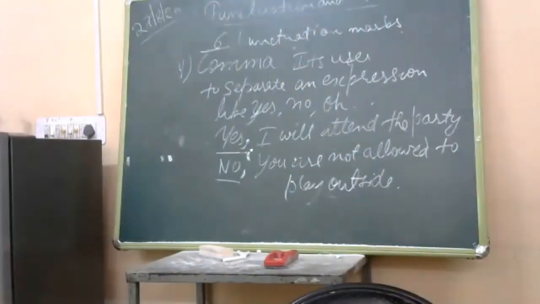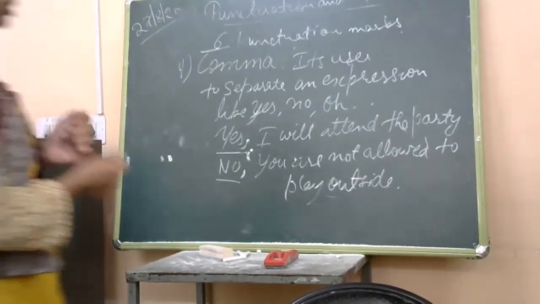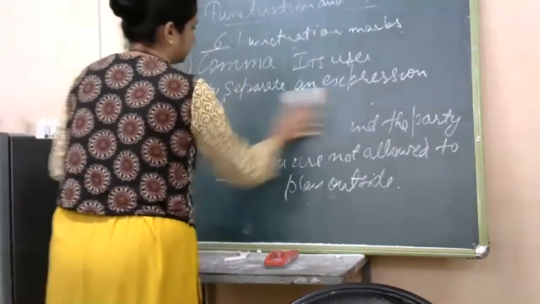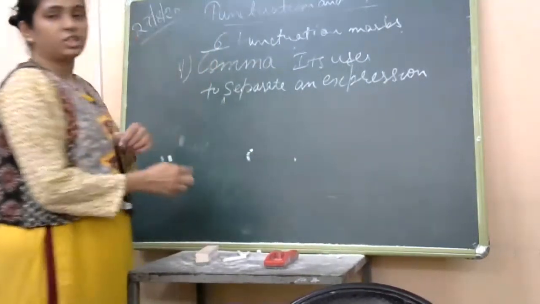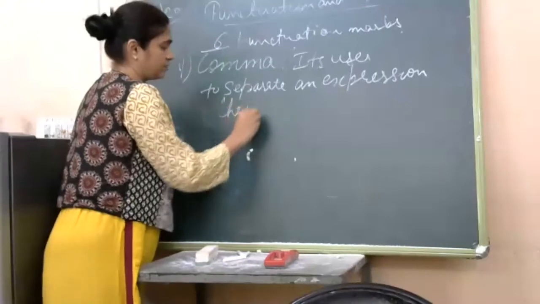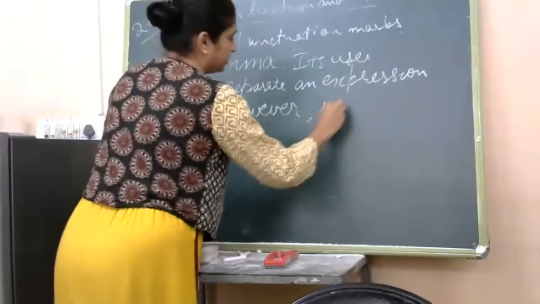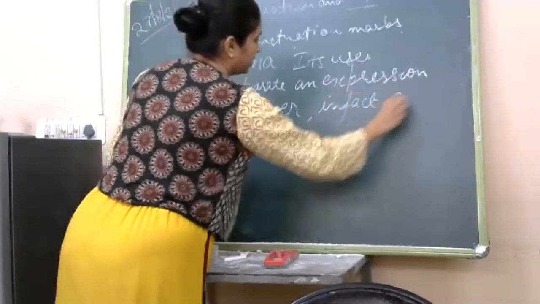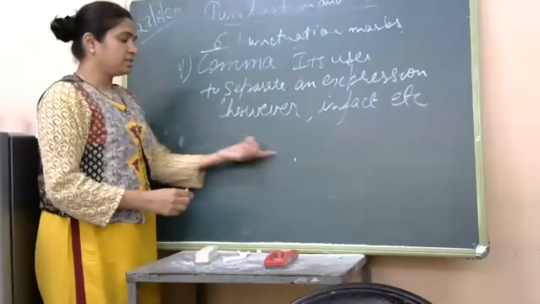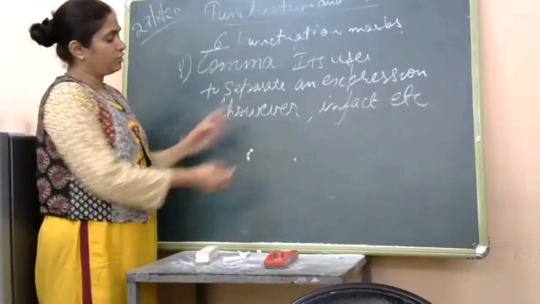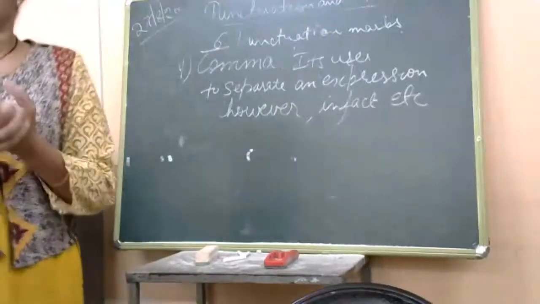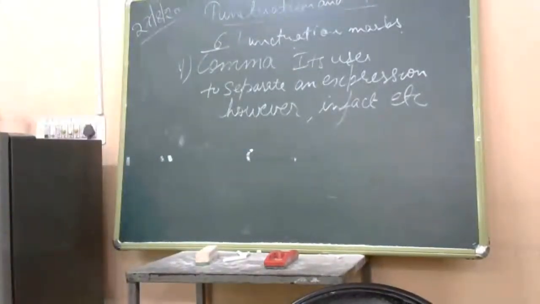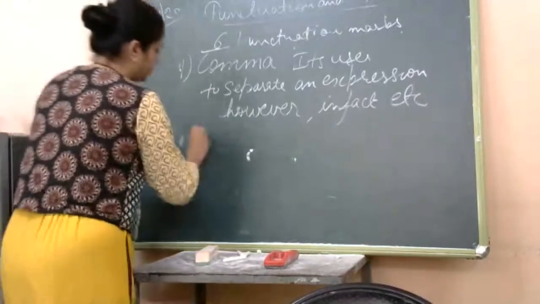The next use of comma is it is used to separate expressions like however or in fact. Apart from expressions like yes, no, oh, well, there are other expressions also like however, in fact, and many more like those. In those sentences also we use a comma after these expressions, however and in fact. The example is, this order was in fact issued by the principal.